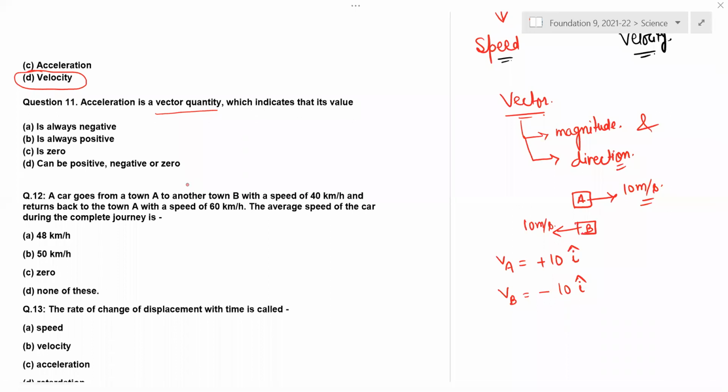Question number 12. A car goes from a town A to another town B with a speed. Please reply, anyone having doubt: the average speed of the car during the complete journey is how much?